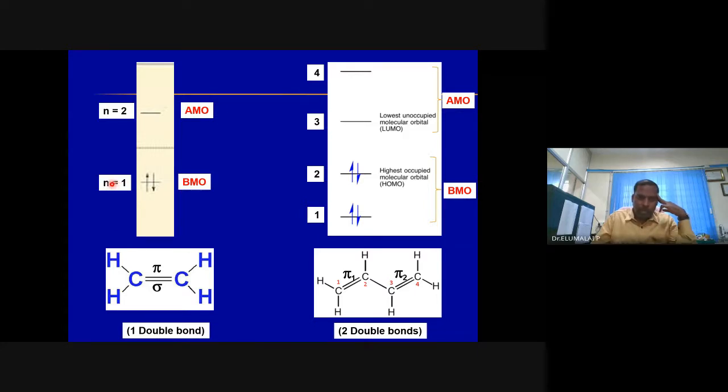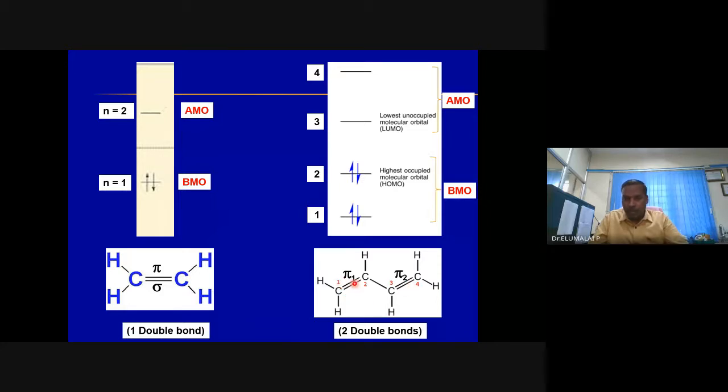Ground state, or minimum or lowest, n corresponds to 1. Higher energy level, first excited energy level, n corresponds to 2. And this separation, what would you call it in this molecule? If it is a solid material, this separation is the band gap. Okay, now we'll come to this molecule. CH2, CH, CH, CH2. I'm sure some of you can name this molecule. Butadiene.